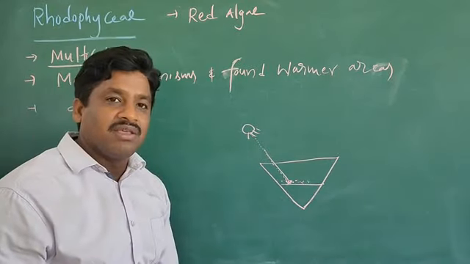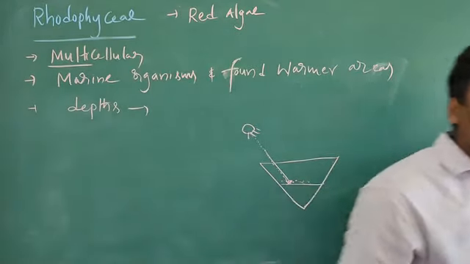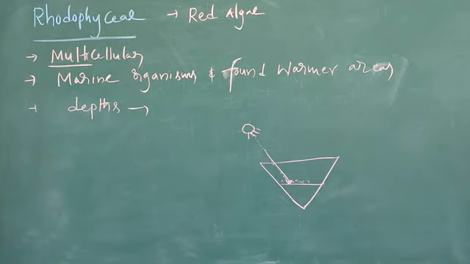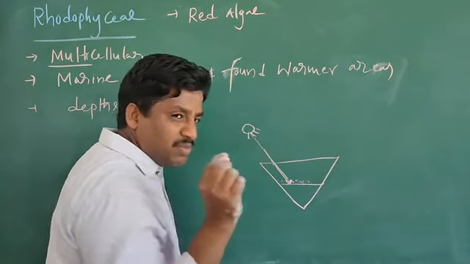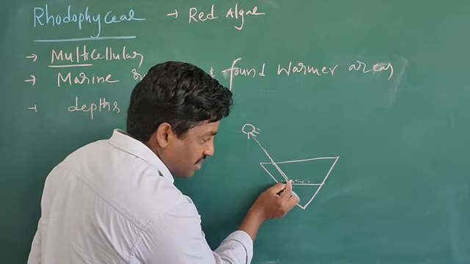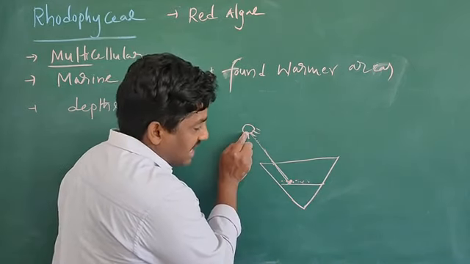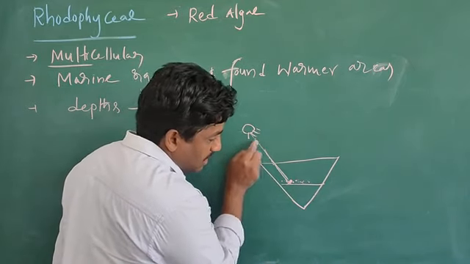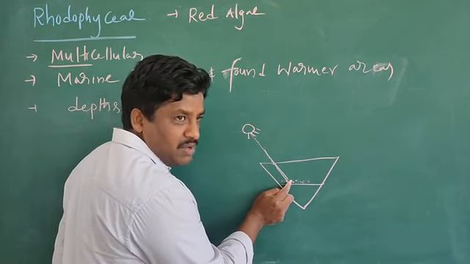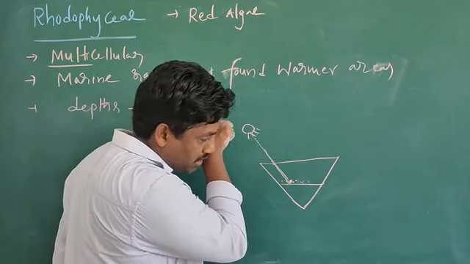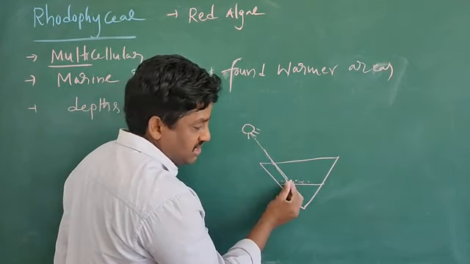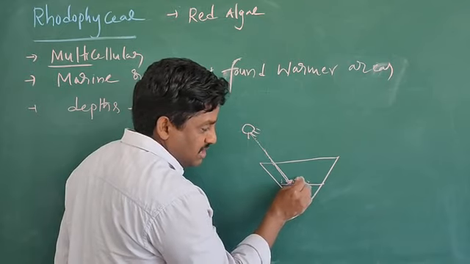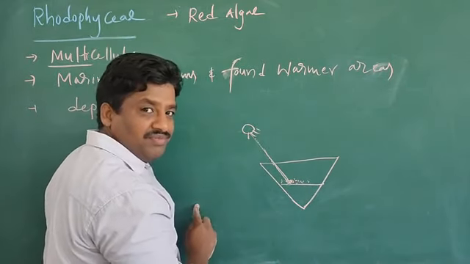Rhodophyceae members, that means these organisms are growing in great depths, relatively where little light is. Little light means a very small amount of light is located. Up to where the light reaches and penetrates, in such an area these Rhodophyceae members are growing.